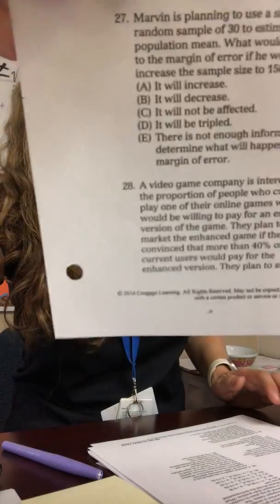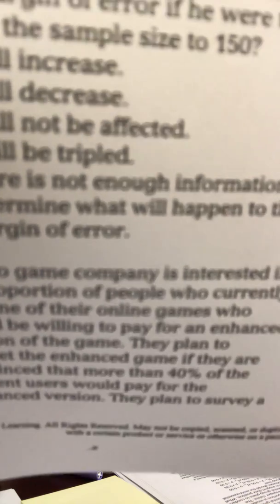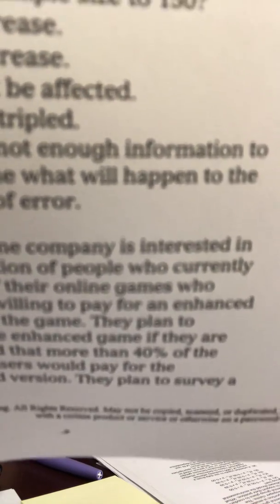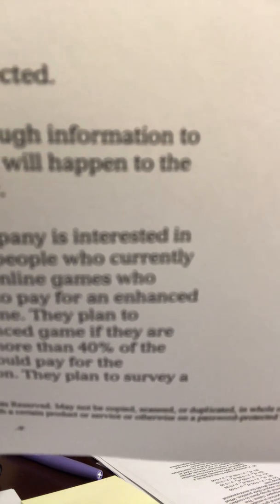So let's do it. A video game company is interested in the proportion of people playing one of their online games who would be willing to pay for an enhanced version of the game. The plan would be to market that if they know that more than 40% of the current users would pay for the version. So they've got to have convincing evidence.